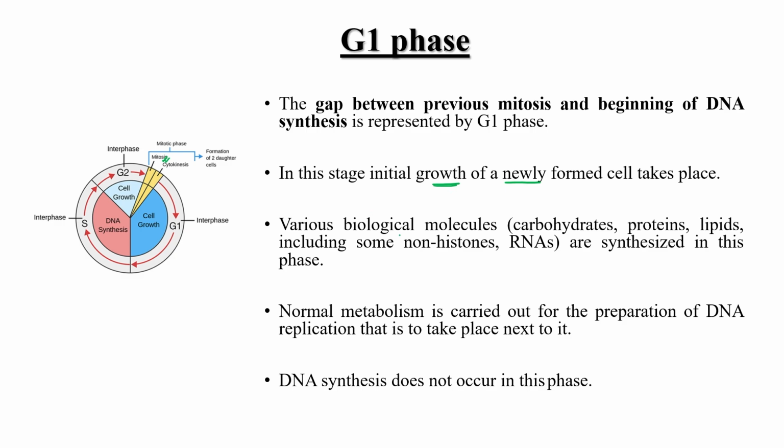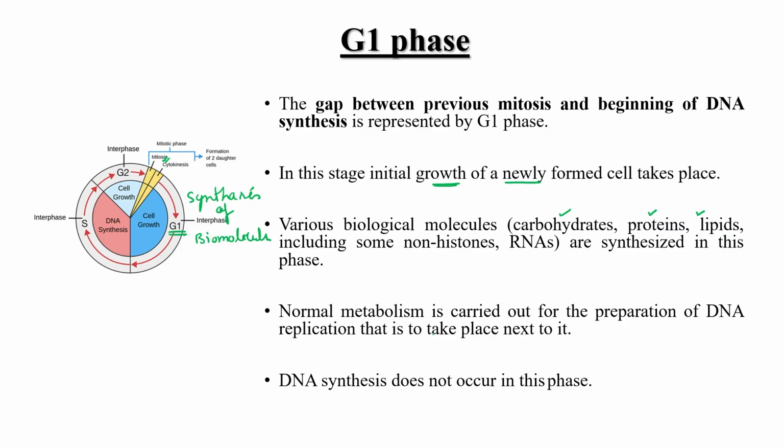Various biological molecules like carbohydrate, protein, lipid, and some non-histone protein are synthesized in this particular G1 phase. So can I write down over here, synthesis of biomolecules occurs in G1 phase. Biomolecules means all types of essential molecules which are required for life. So synthesis of biomolecules occurs in G1 phase.